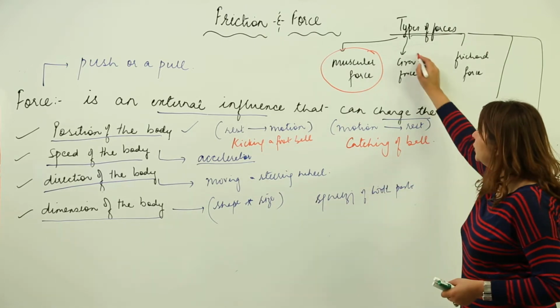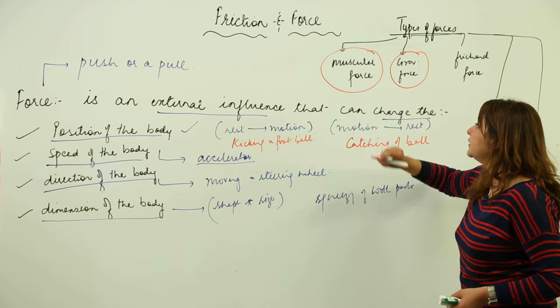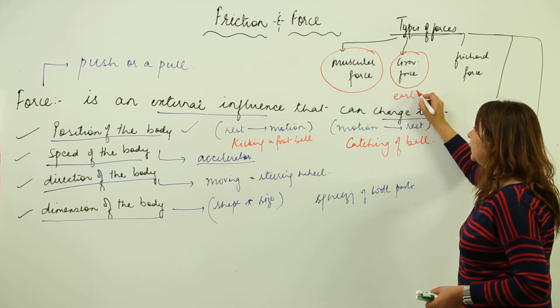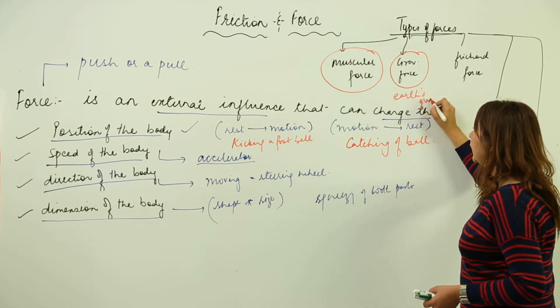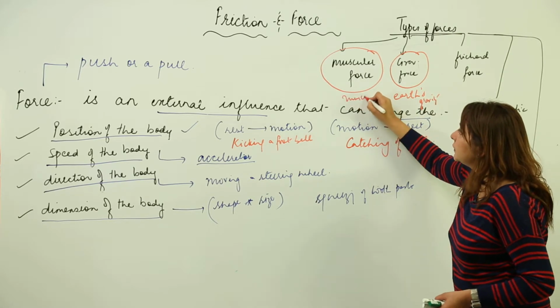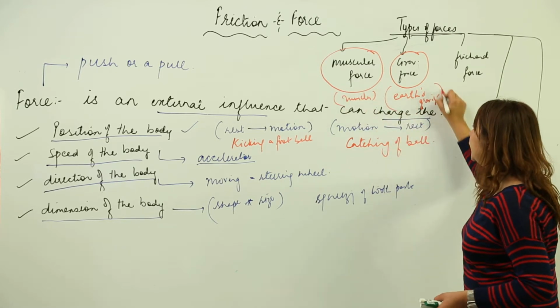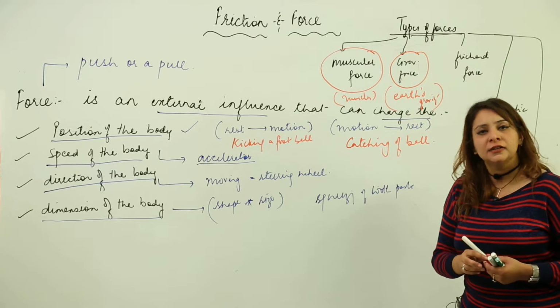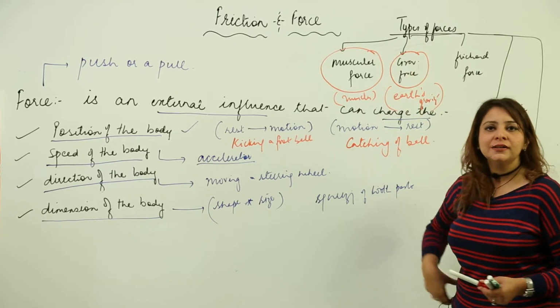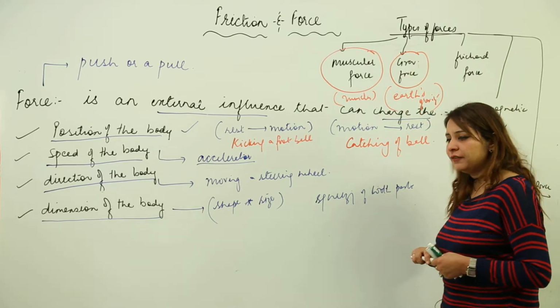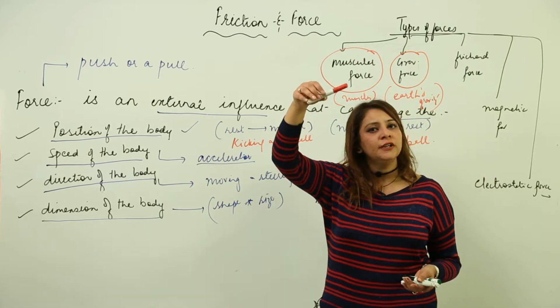Second is gravitational force, the force that is exerted by the Earth's gravity. As you have encountered this force normally also, like whenever you throw something, suppose I'll throw this marker, what happens?